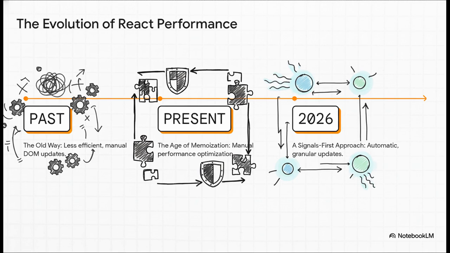In the past, we had the old ways. Right now, we're in the age of memoization, where we have a lot of manual control. So what's the next logical step? It's got to be automating that control. We could be looking at a future where signals aren't just an option. They're the default, built-in way to handle state in React.